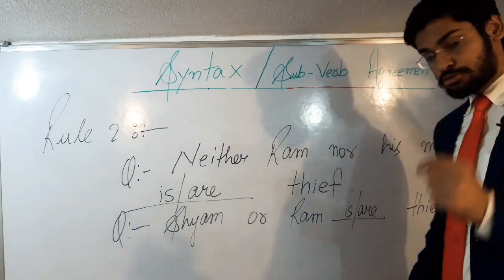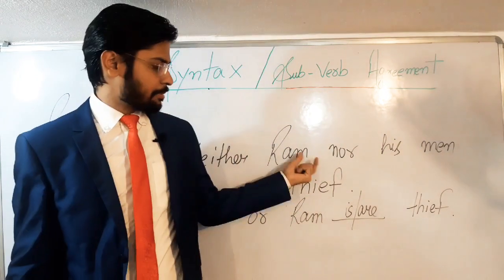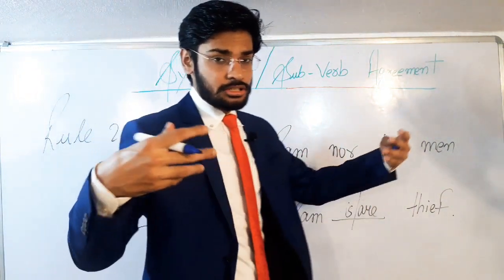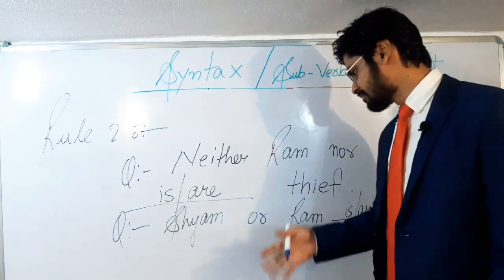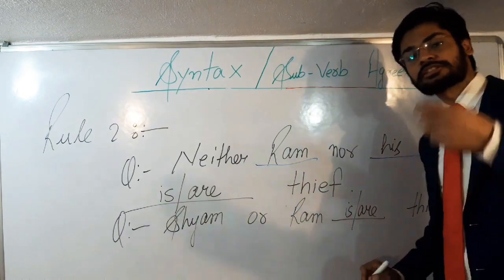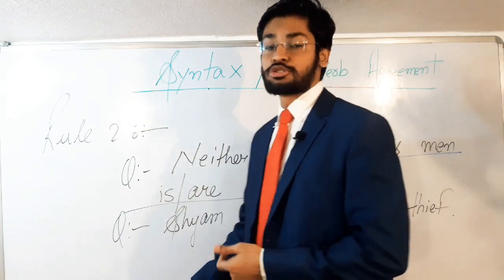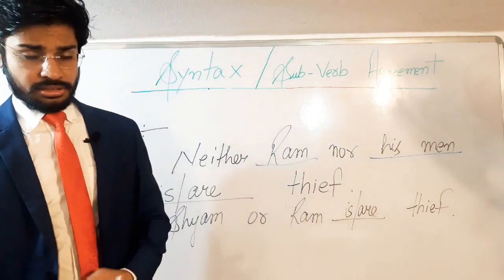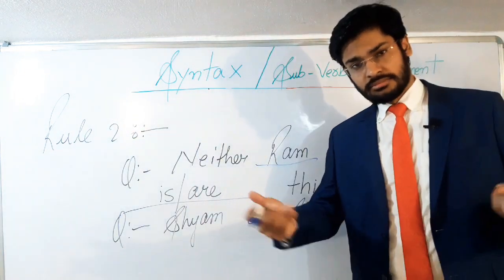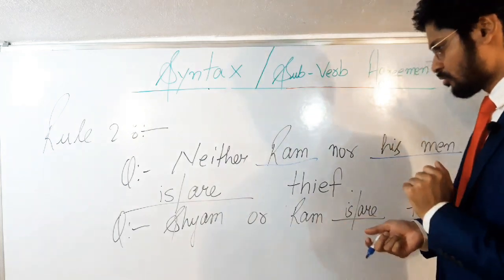See, we have again two subjects here. As we have all learnt that our verb depends on the subject. But the problem here is, we have multiple subjects. One subject is Ram, which is singular, and the other subject is his men, which is plural. So now we are in a bit of a dilemma that what should we use? Either the verb would be singular or it would be plural, since we have a singular subject and a plural subject also. So what to use?